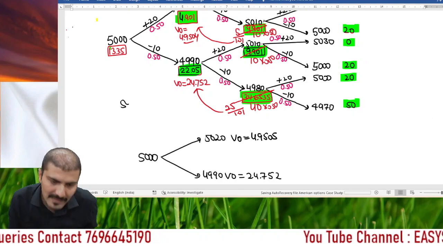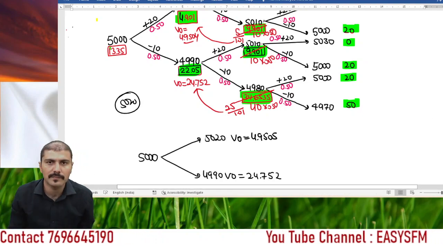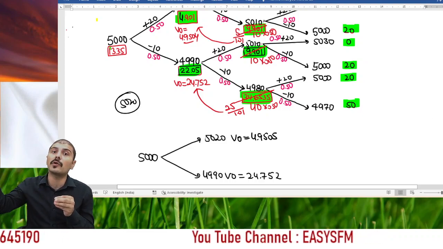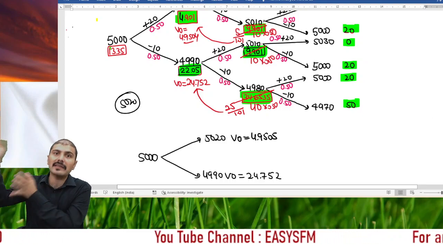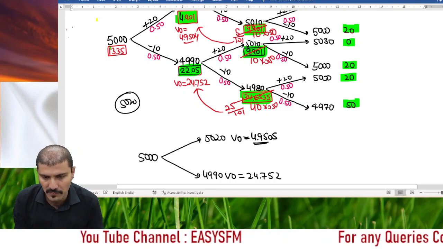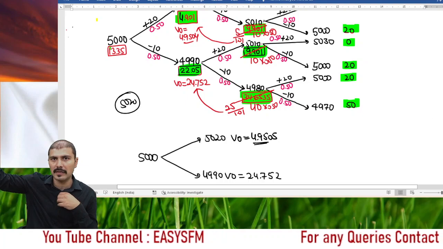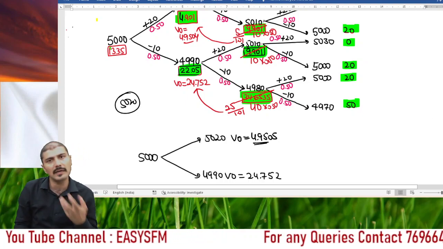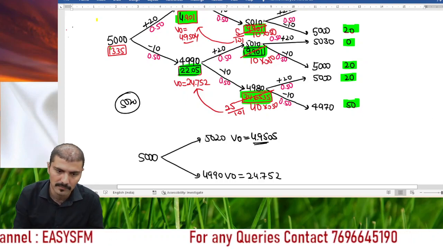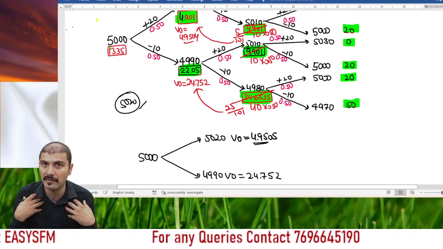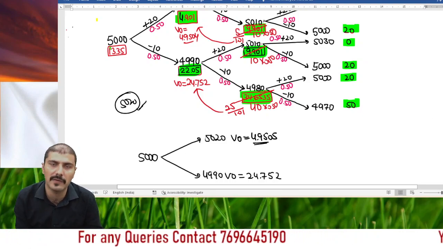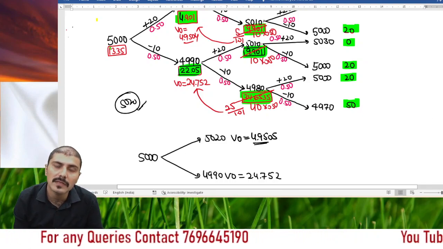What is the exercise price? Exercise price is 5020. If I wait for this option for 2 months, then the present value at the end of 1 month of the benefit that I will get is 4.9505. If I hold it till the end of the second month, what is today's value of the benefit? 4 rupees 95 paise. If I want to exercise it today, because I have a right, this is American option, so I want to exercise it today. So 5020, 5020. How much is the benefit value? The answer is 0, right?